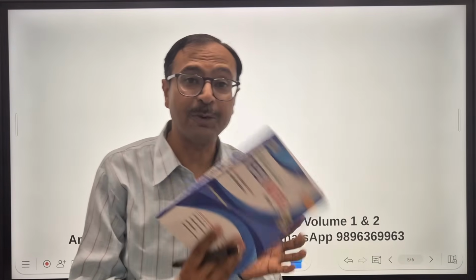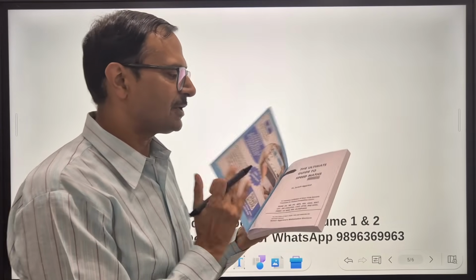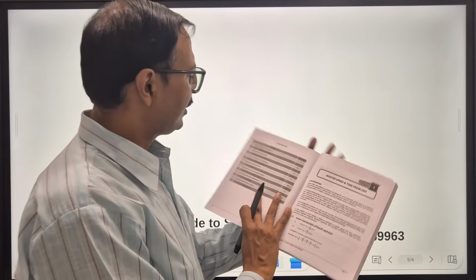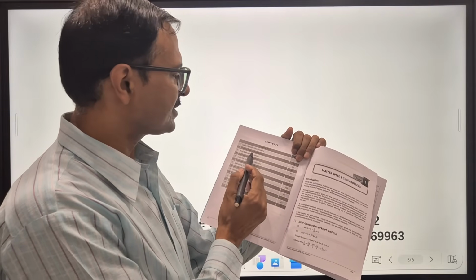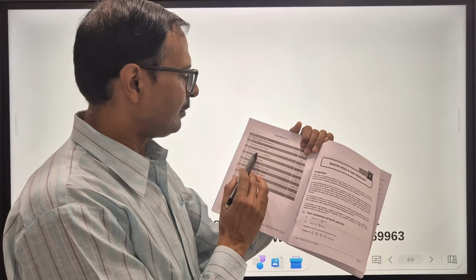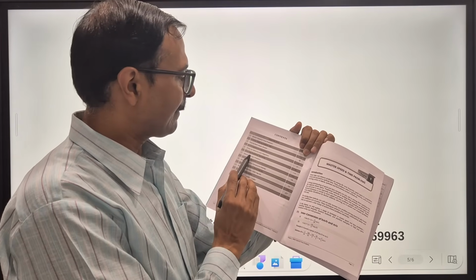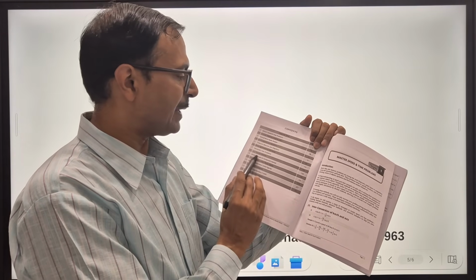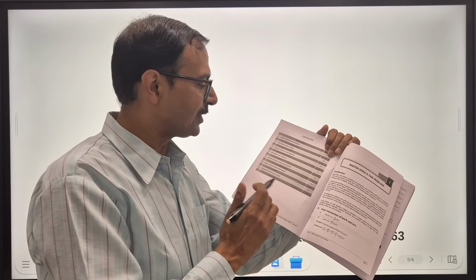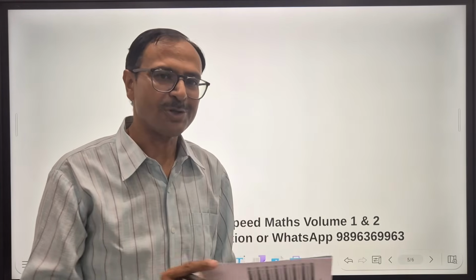Before that, I'll show you the volume 2 also. This is volume 2, wherein we have given what chapters? Let's see. The chapters given are speed and time problems, profit and loss, time and work, algebra and equations, then mixtures and alligations. See, all these are important topics for quant. Then age problems, train problems, pipes and cisterns, simple and compound interest, mensuration of plane figures and solid figures, essentials of probability, trigonometry, and some data interpretation also.